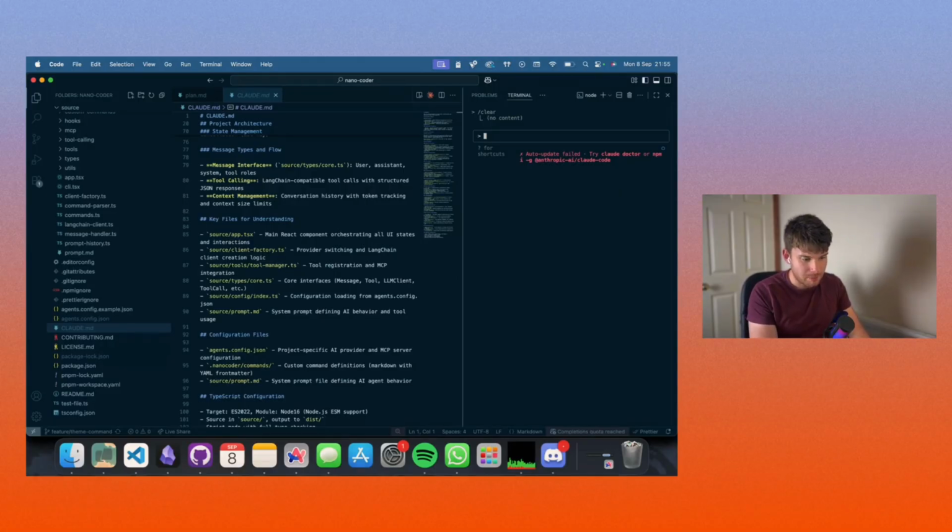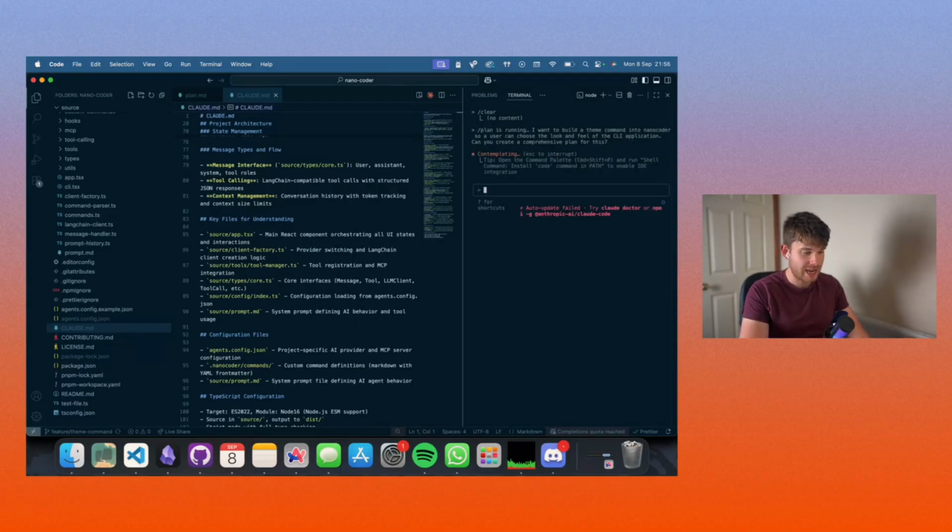I would love to completely replace Claude with Nanocoder one day soon. And I do already use Nanocoder when I have run out of Claude's limit, which happens quite a lot because I only pay for the $20 plan. So I do use Nanocoder a lot, and we might get there. So we'll see. Until then, let's jump in and give it a command, and we'll see what it cooks up.